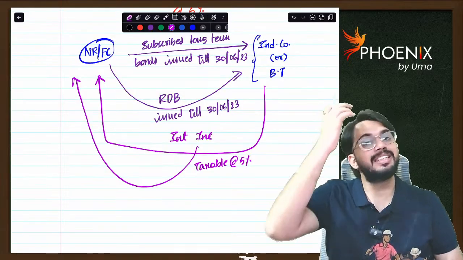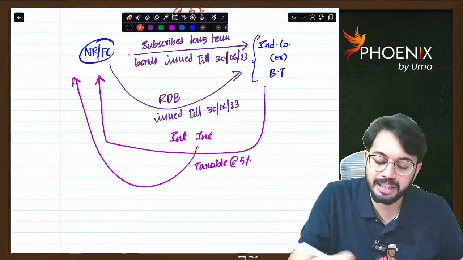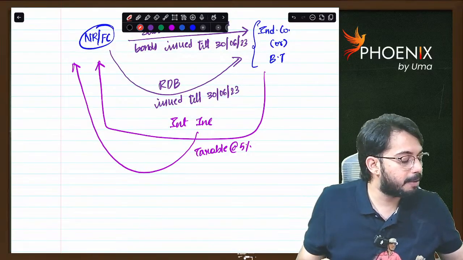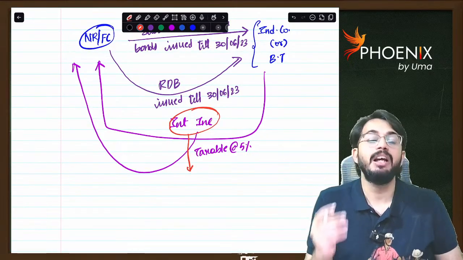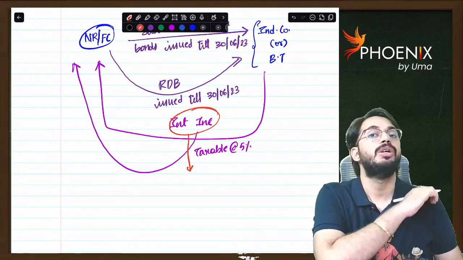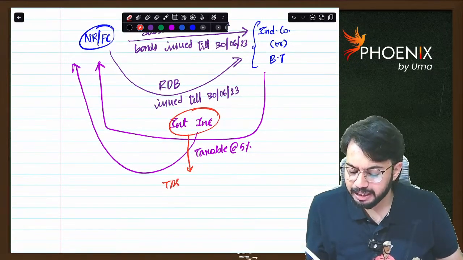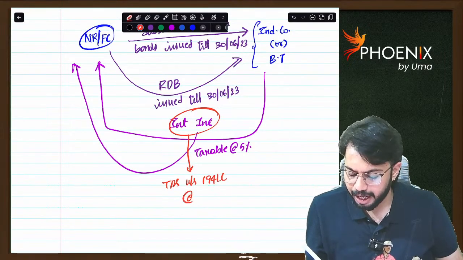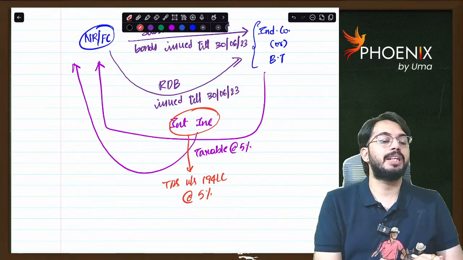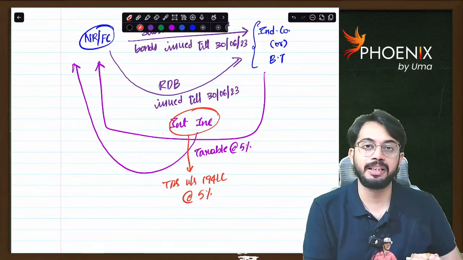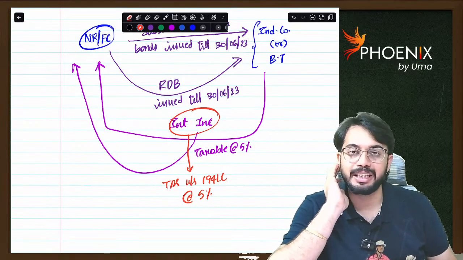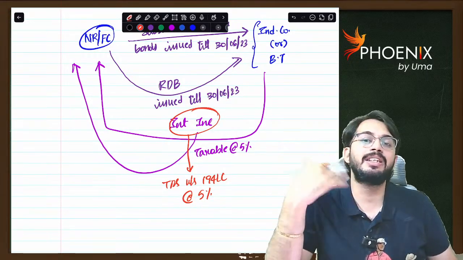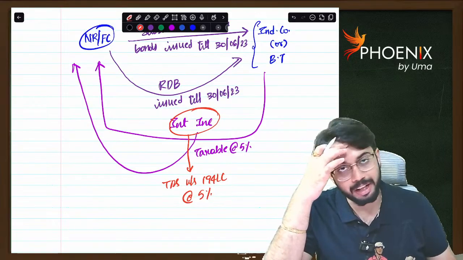Now, TDS is required to be deducted. Sir, under which section will TDS be deducted? TDS will be deducted under section 194LC. Before this interest income is paid to the non-resident or foreign company, TDS is required to be deducted under section 194LC at the rate of 5% plus applicable surcharge plus health and education cess. Is it clear? So we can draw one conclusion: whatever interest income is received is taxable at 5%, and TDS will also be deducted at 5%. Are you clear?